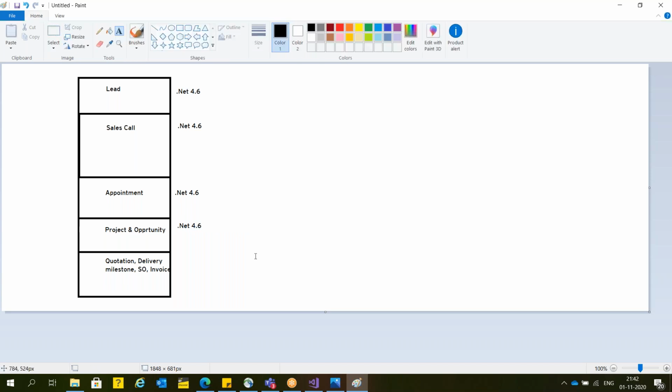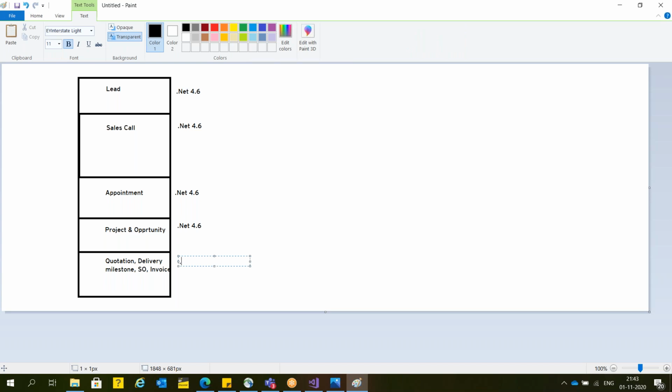Now, after 5 years, you people are going to create a new module. Here you are going to deliver multiple modules: quotation, delivery and milestone, sales order and invoicing. For the development of this module, you people are planning for .NET Core, as .NET Standard is almost about to retire.